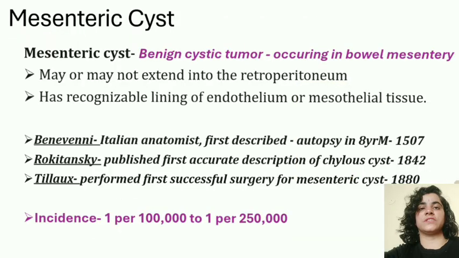So mesenteric cyst is a benign cystic tumor that occurs in the intestinal mesentery and it may or may not extend into the retroperitoneum. It has a well-defined lining of endothelial or mesothelial tissue.